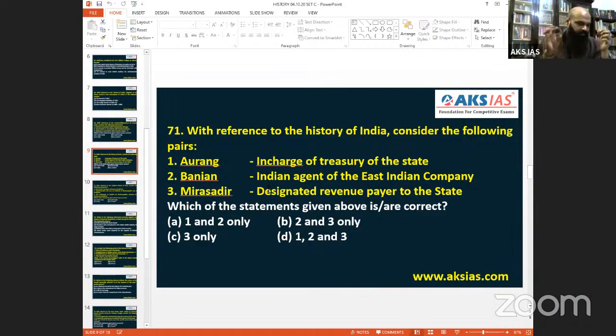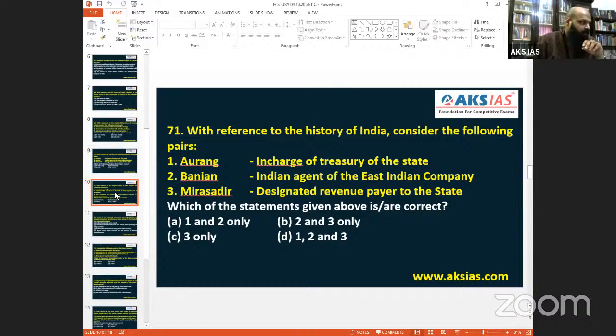So they are the ones who are responsible to pay the government all the taxes. So Mirasadar is right. Banyan is also 80%, 90% right. So for 71 we can go with the answer B. 2 and 3 is right.